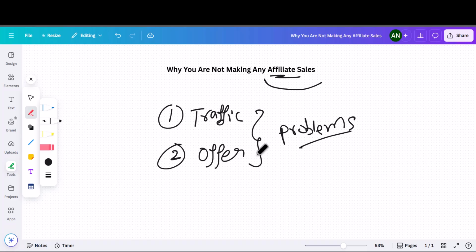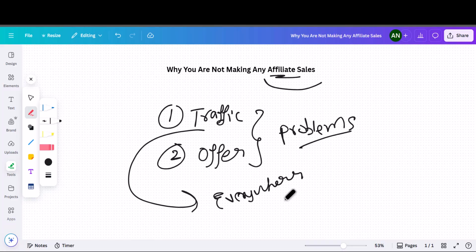So let me just talk about this real quick, right? So first let's talk about the traffic. What people don't realize is traffic is everywhere, right? It is everywhere. All you need to do is pick a platform, right? Pick one. It could be YouTube, it could be Insta, it could be TikTok, it could be Pinterest, whatever, right? Don't upload a couple of videos and expect to make affiliate sales. That's not how it works. You need to build an audience, and this is the easiest and the free way, without costing a dime, the free way to generate massive traffic.